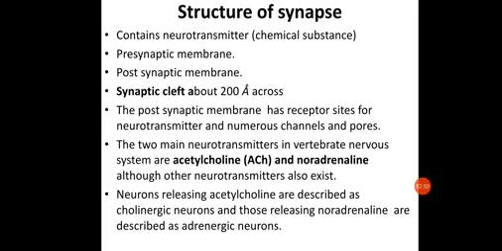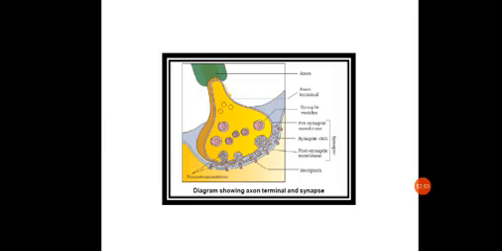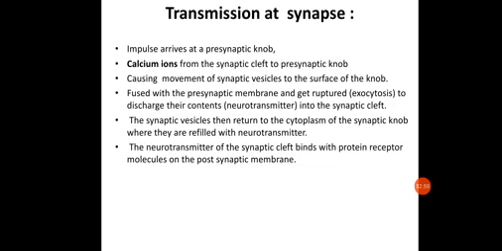Okay. So that's the structure of synapses, consisting of synaptic cleft, presynaptic membrane, postsynaptic membrane, synaptic vesicles, synaptic knob. That's all. Next is the transmission at synapses. We have seen that neural transmission occurs mainly in the form of electrical impulses. But at the synapses, the electrical impulses will not be able to get transmitted, and hence they have to be transferred in the form of chemicals.